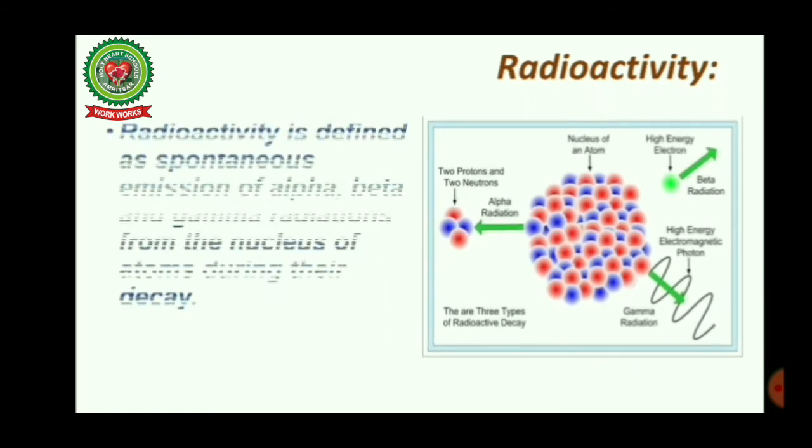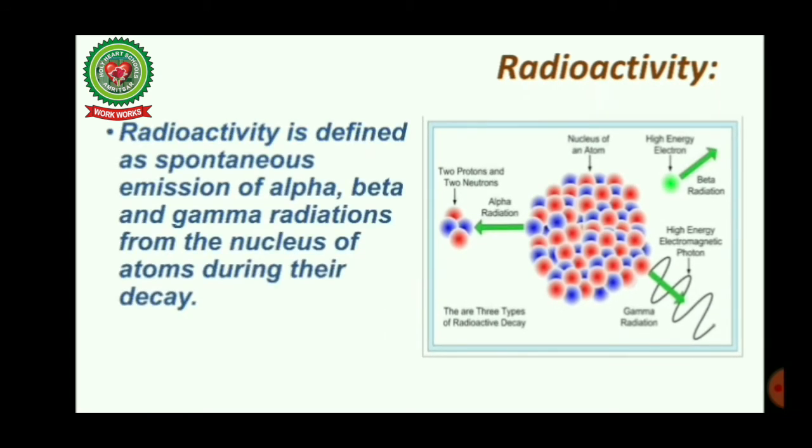Now coming to the definition of radioactivity. Students, radioactivity is defined as the spontaneous emission of alpha, beta and gamma radiations from the nucleus of atoms during their decay.